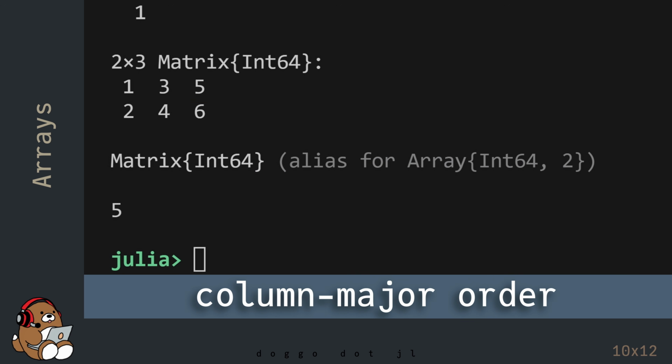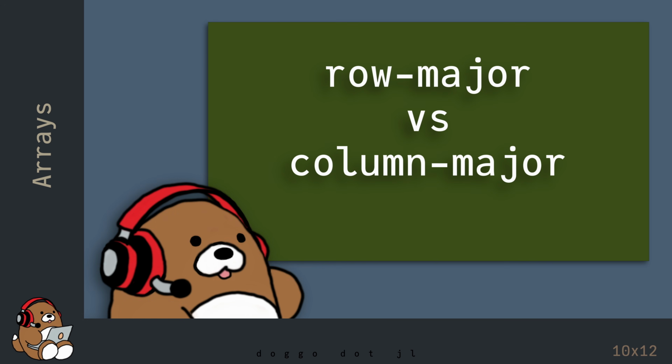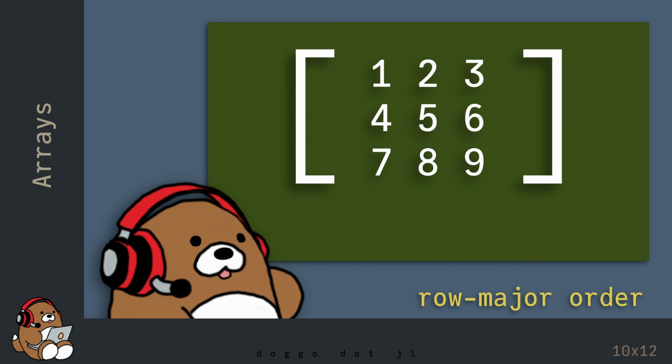In addition, you can access the elements by using an index number following column major order. In the coding world, matrices are either row major ordered or column major ordered. Row major order means that the index numbers start at row 1, column 1, and then goes to row 1, column 2, and so on. After reaching the end of the row, the index number goes to row 2, column 1, and then goes to row 2, column 2, and so on.